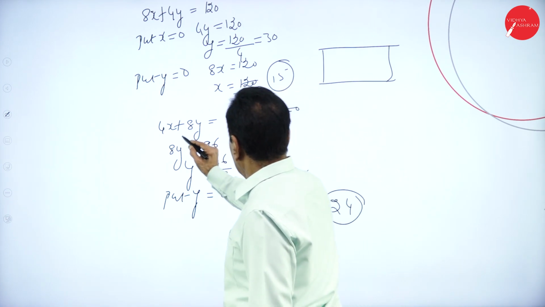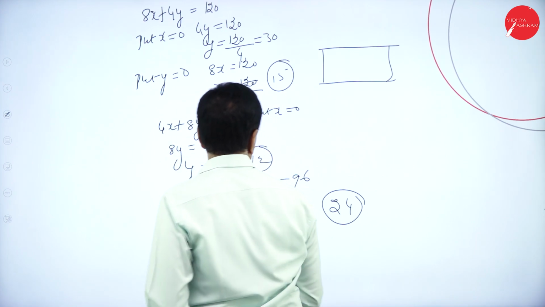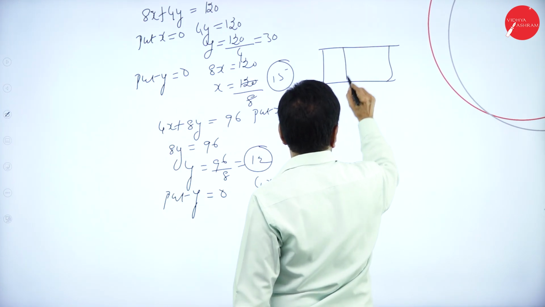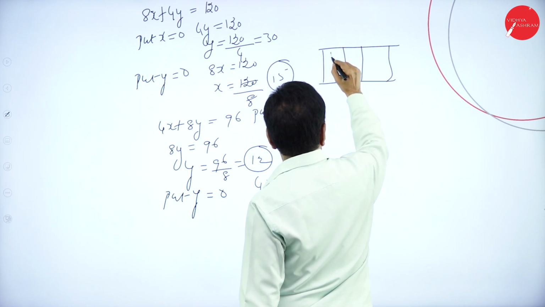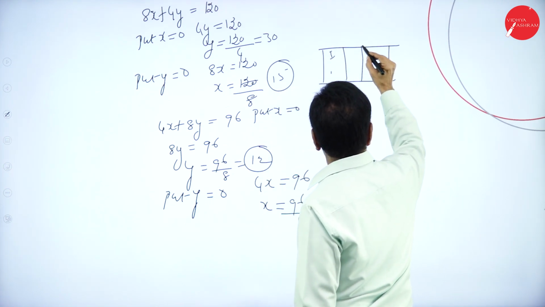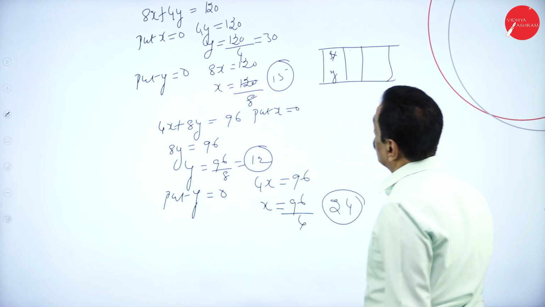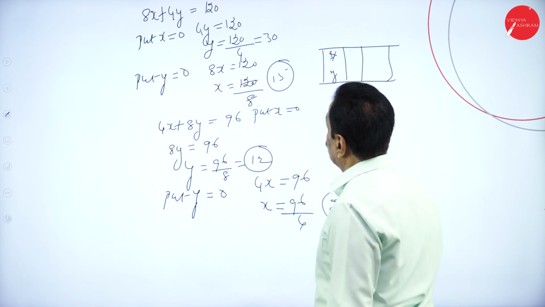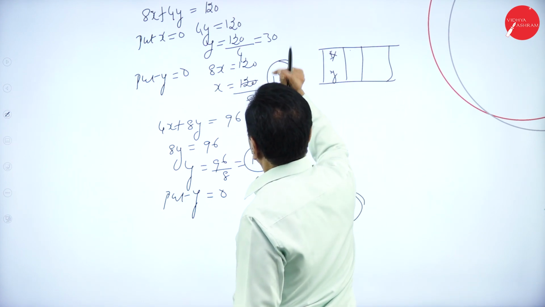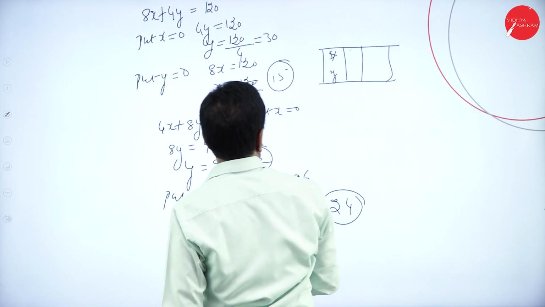Here 8x plus 8y, put x is equal to 0, 8y, this is 12. First equation: x, y, what's your x value? Put x is equal to 0, y is 30.